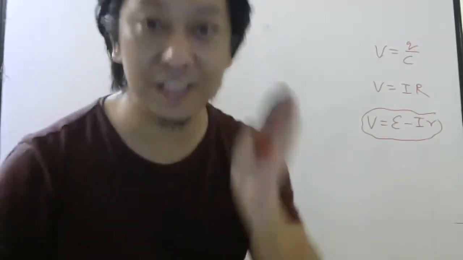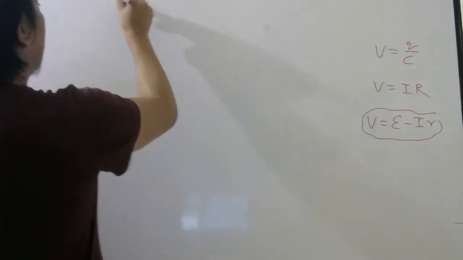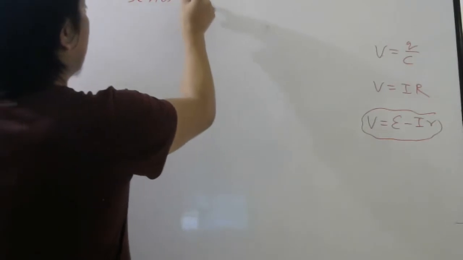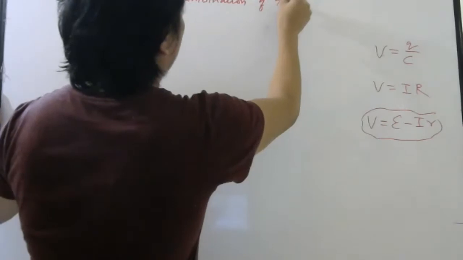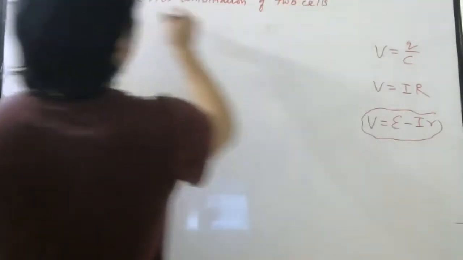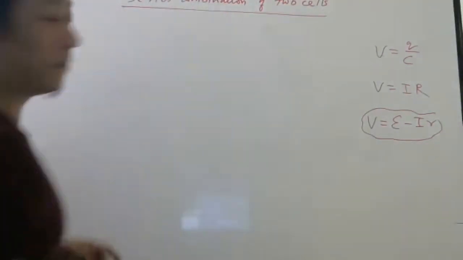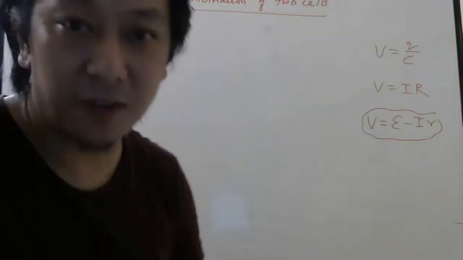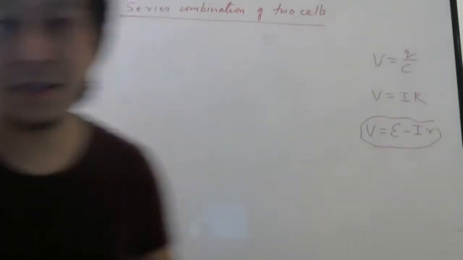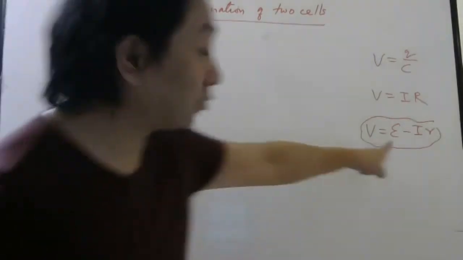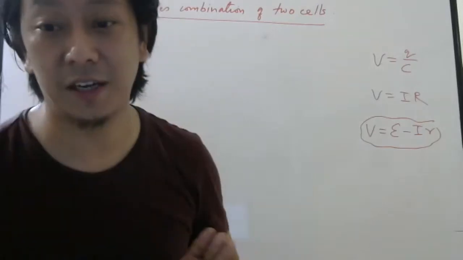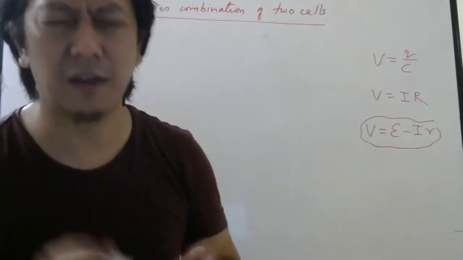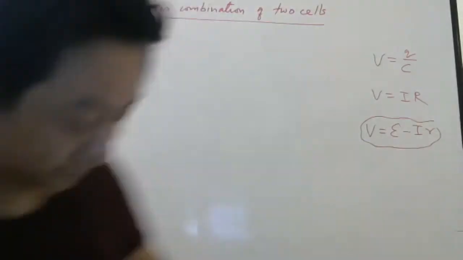First, we will start with the series combination of two cells. Series combination is very, very easy, but this formula I keep telling you, say it 10 times, 20 times, 30 times, but memorize it: V equal to E minus IR, V equal to E minus IR, and that r is small r, remember.